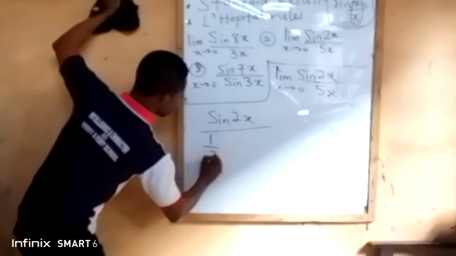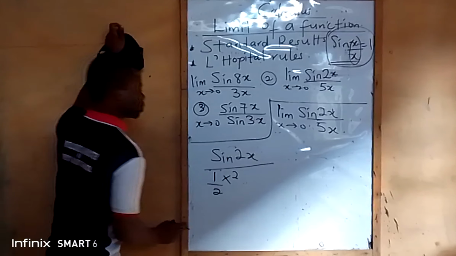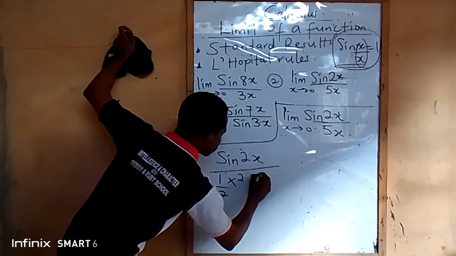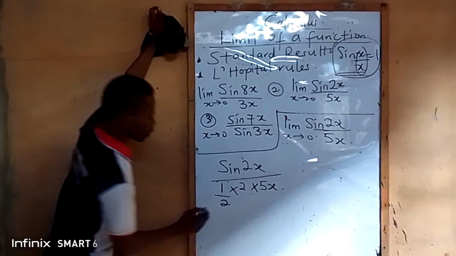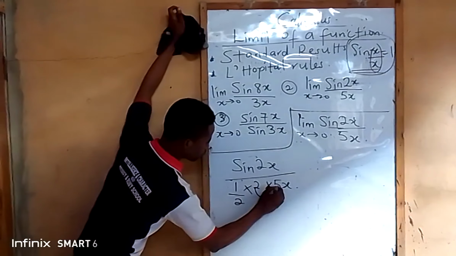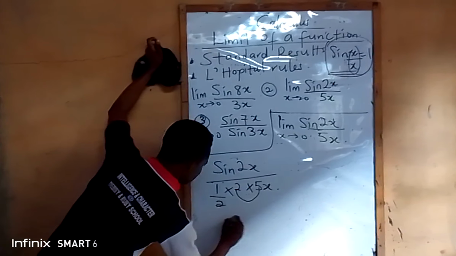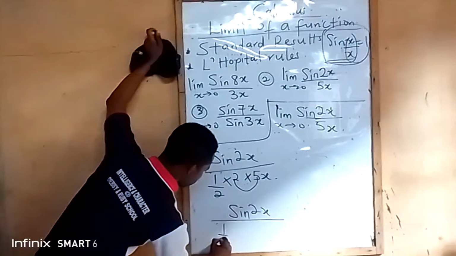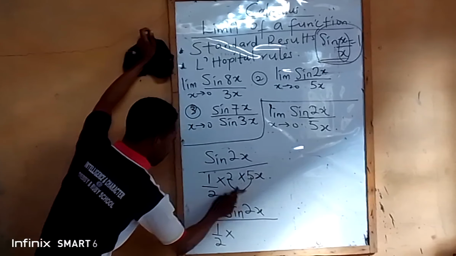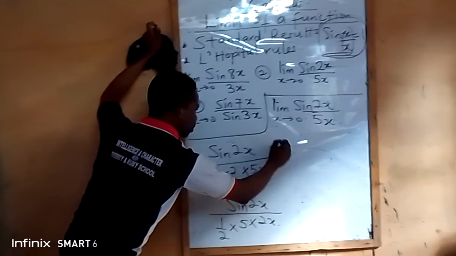That's 1 all over 2 times 2, multiplied by the 5x. What will I do? I will just exchange the positions. I will bring 2 here, I'll bring 5 here. So I'm going to have sine 2x all over 1 all over 2 times, once I brought the 5 here, 5 times 2x.